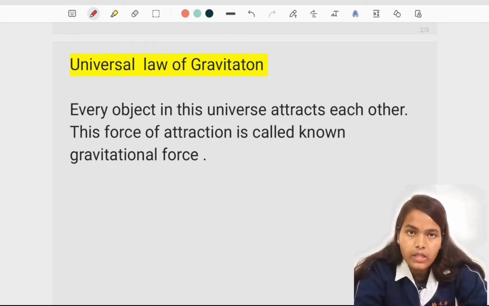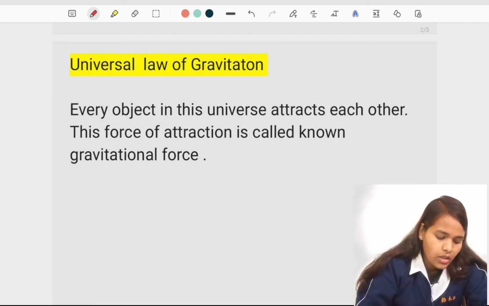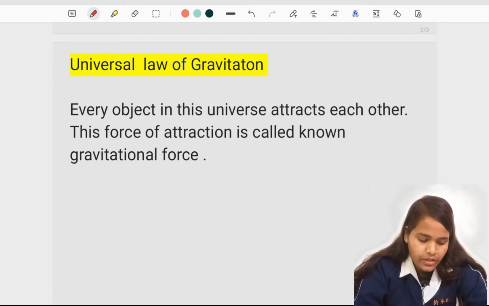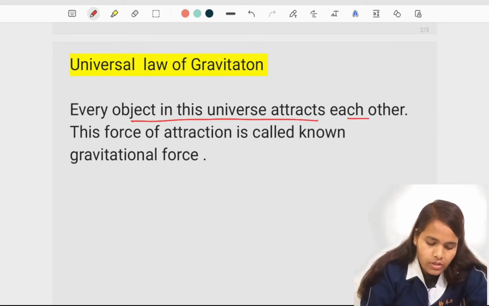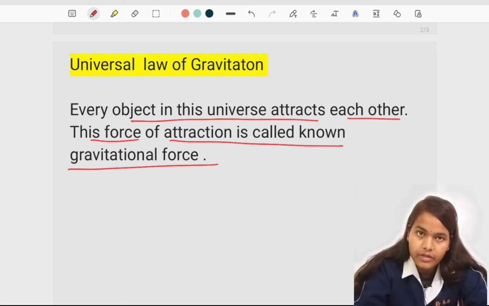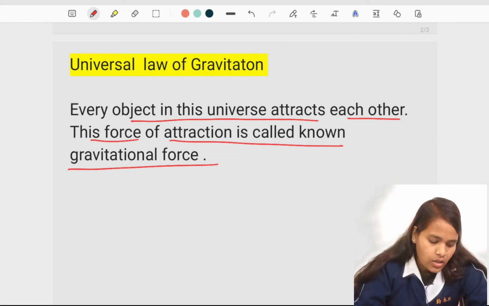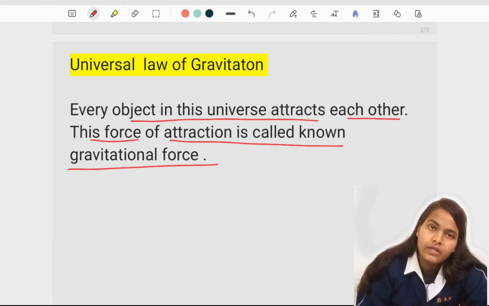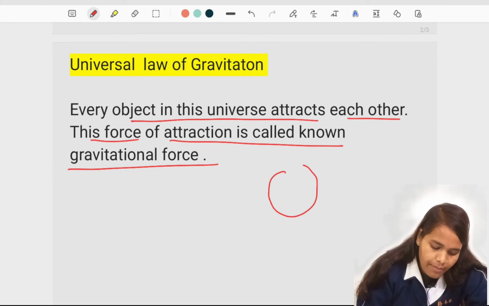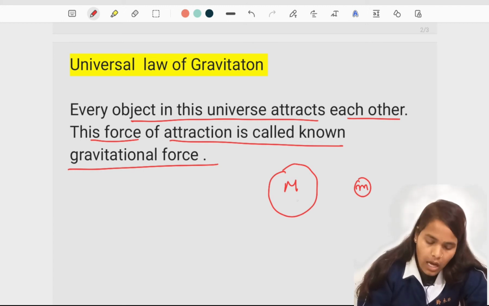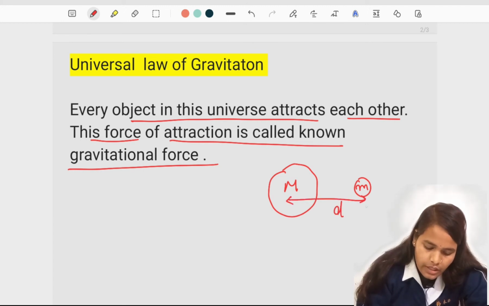So where did the concept of this gravitational force come from? According to the universal law of gravitation, every object in this universe attracts every other object, and this force of attraction is known as gravitational force. So what is the value of this gravitational force? Here, we will consider two objects, one of mass capital M and another of mass small m, and both these objects are separated by a distance d.